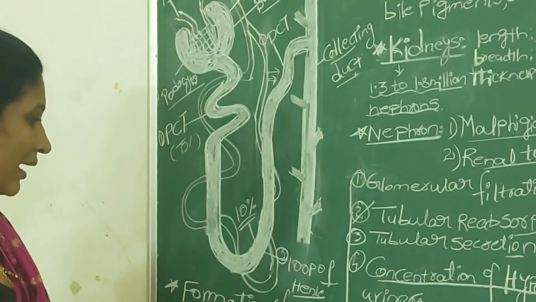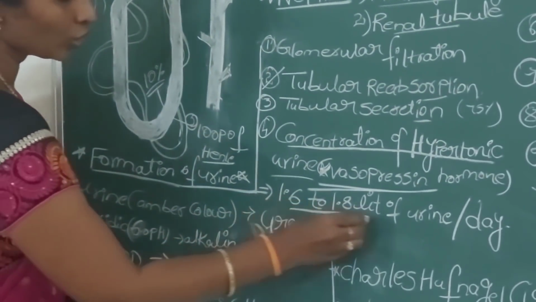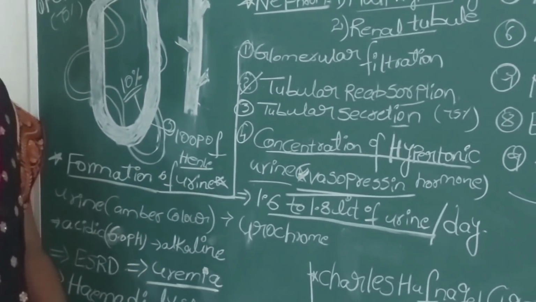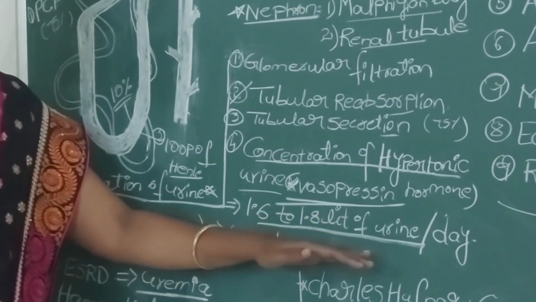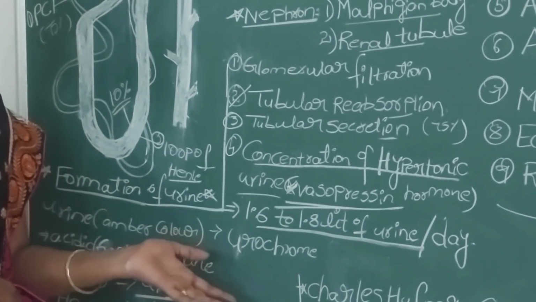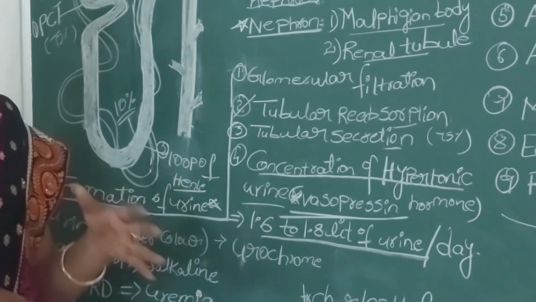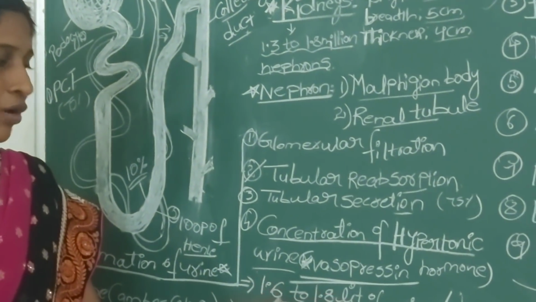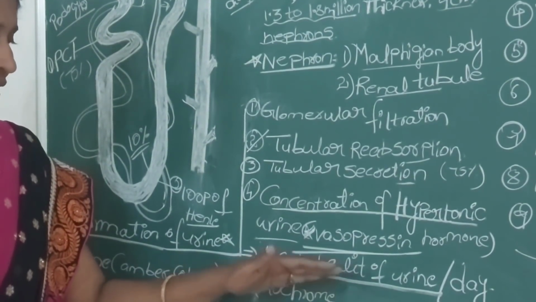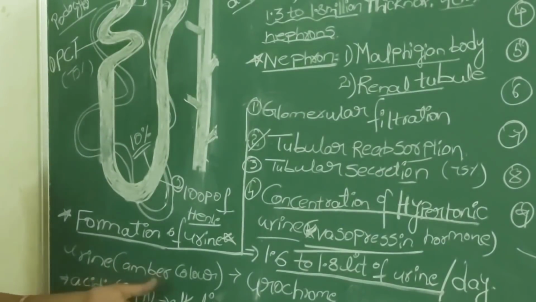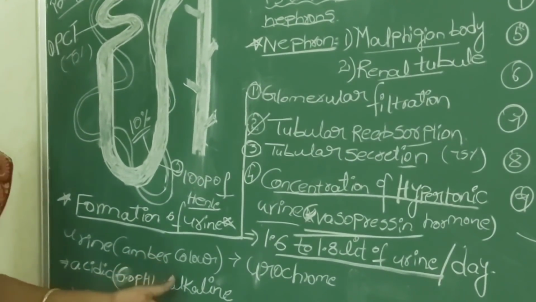Okay, now. Human beings excrete nearly 1.6 to 1.8 liters of urine per day normally. But it varies according to the intake of fluids. If we take more fluids, the volume may increase. If we take fewer liquids, the volume may decrease. And the color of the urine is amber color. What we call amber color.